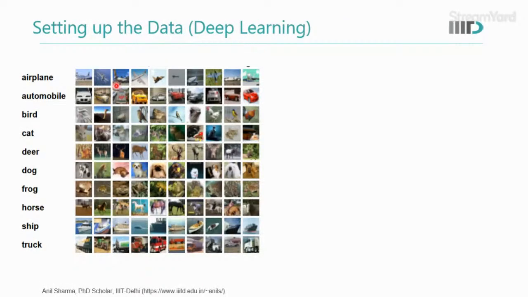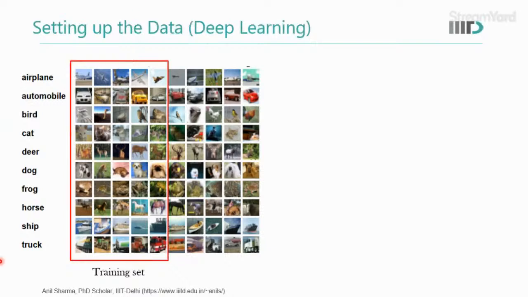So that was a simple visual representation. Now let's see about some data set. There are 10 categories. Airplane is there, automobile is there, bird is there, and there are images associated with each category. Okay, so now this is a real data set. Now how to create a training set and the testing set of this?